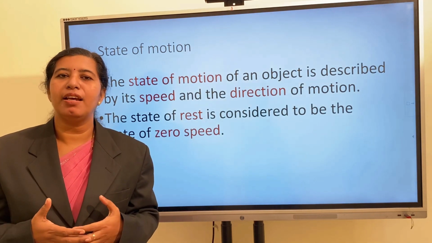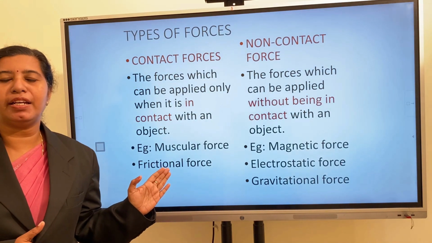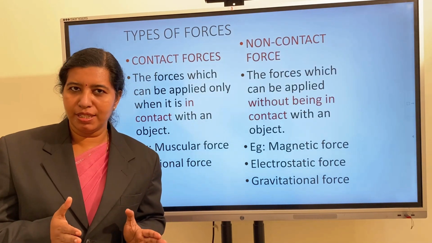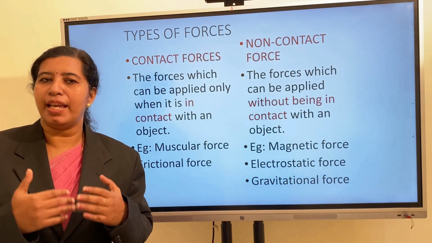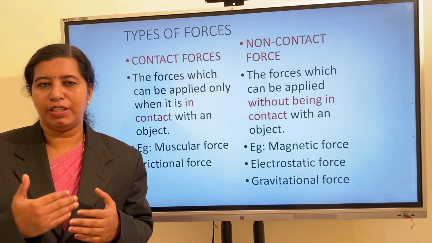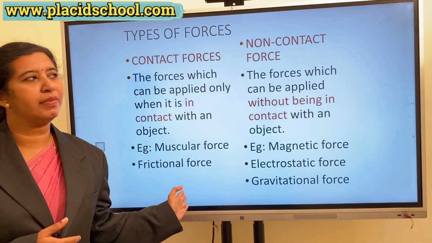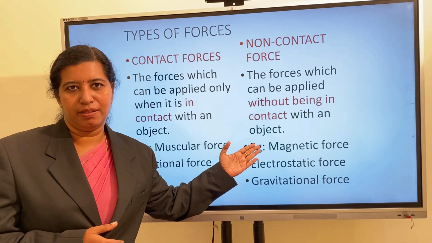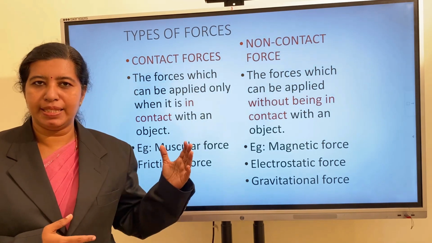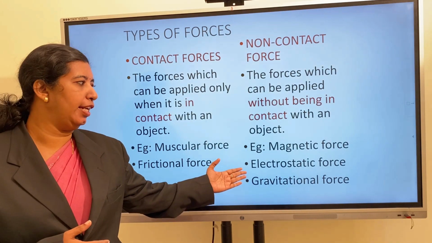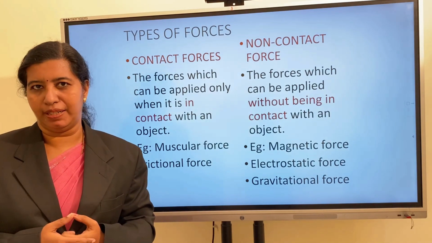Next, we are going to deal with the different types of forces. Mainly, force can be divided into 2 groups: contact forces and non-contact forces. Contact forces means the force which can be exerted on an object only when it is in contact with it. For example, muscular force and frictional force. Non-contact forces means the force can be exerted on the object even if it is not in contact with the object. Examples: magnetic force, electrostatic force and gravitational force. So we will discuss one by one.